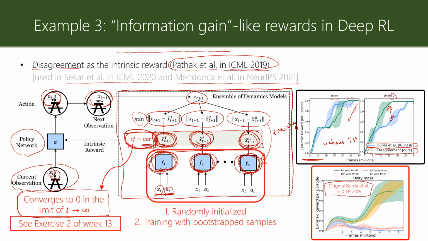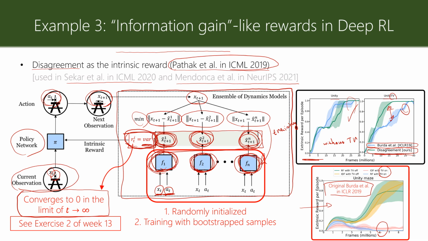As you can see here, as soon as the TV is added, surprise seeking totally fails in the original paper, while in the new paper, the paper of Pathak et al., surprise seeking can still work decently.